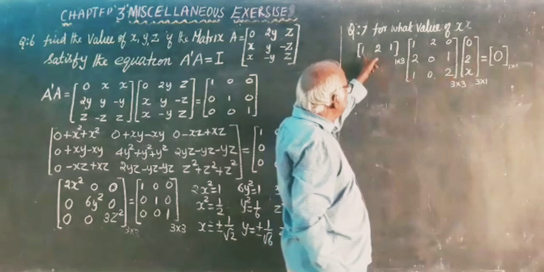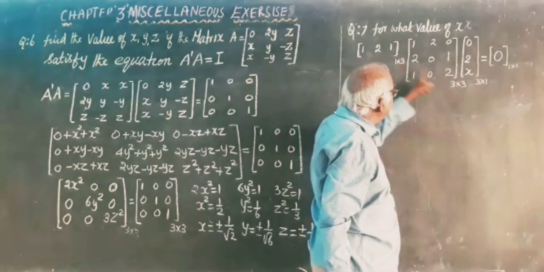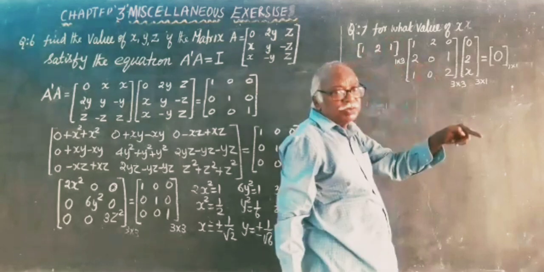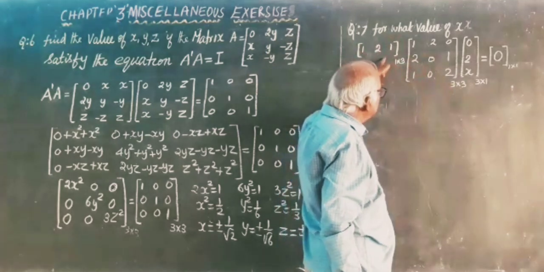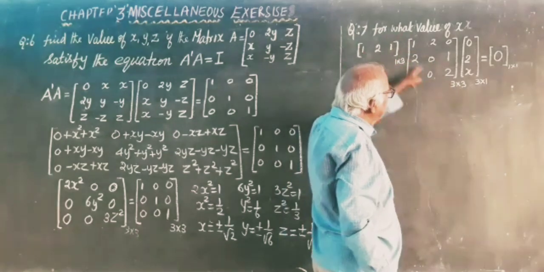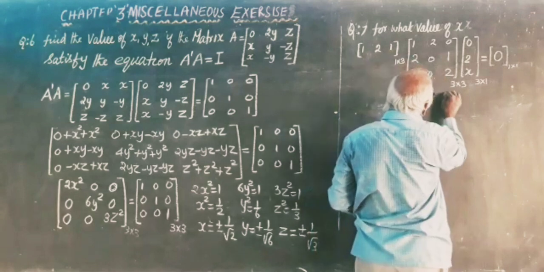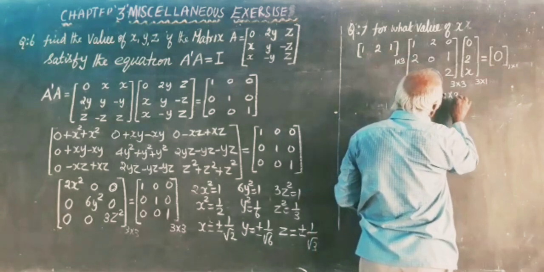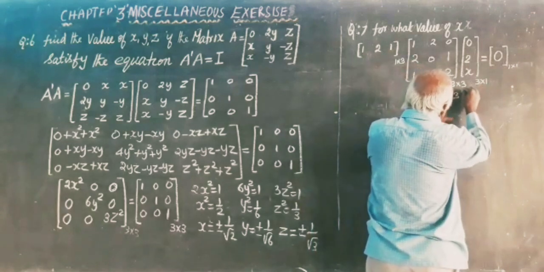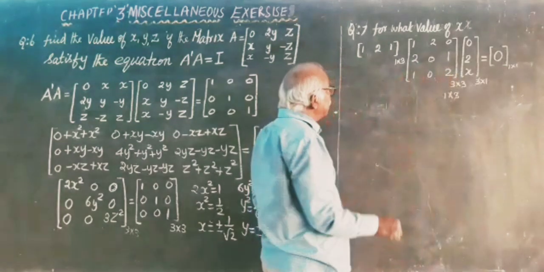See, if you multiply, here the 3 cancels, you will get a 1 by 3 matrix. The number of columns in the first matrix is equal to the number of rows in the second matrix. Therefore, this multiplication is defined. After this multiplication, we get 1 by 3, and 1 by 3 into 3 by 1, the 3 cancels, so we will get a 1 by 1 matrix. So this multiplication is defined.